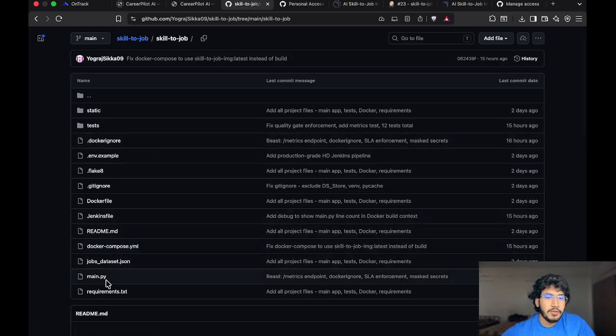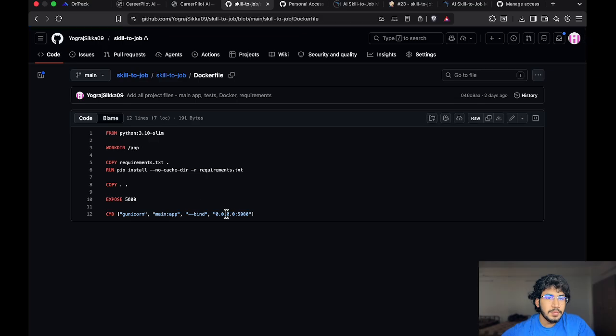So here is my Dockerfile. As you can see, it is a very simple file. In this, we started from the slim Python image to keep the final image small, installed all the dependencies, copied the application code, then started the Gunicorn server, which is a production-grade web server and is very good for working with Python.